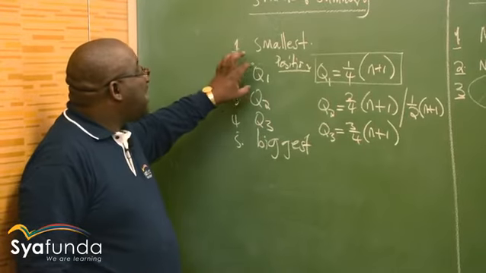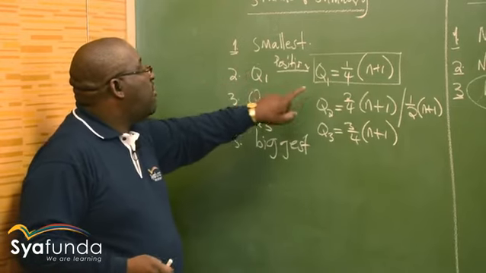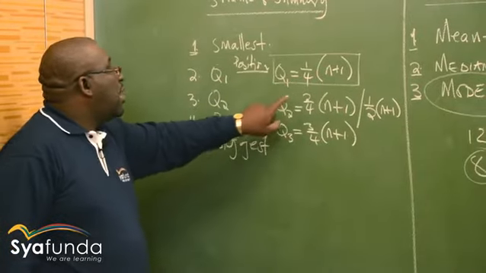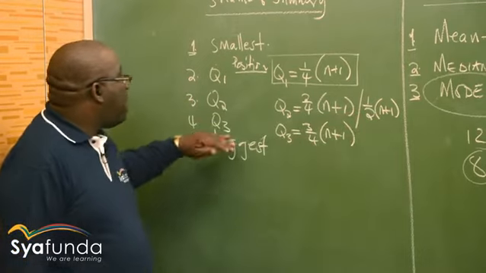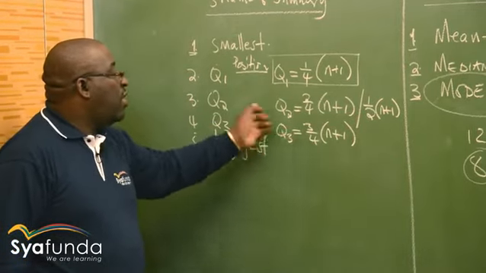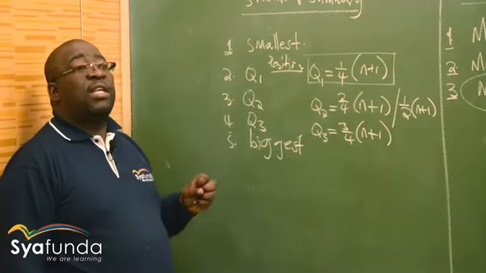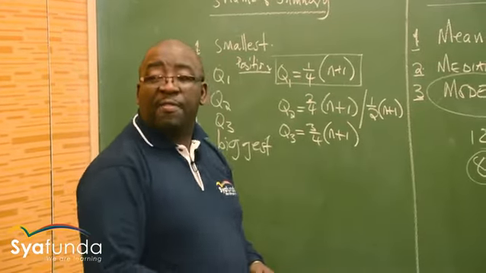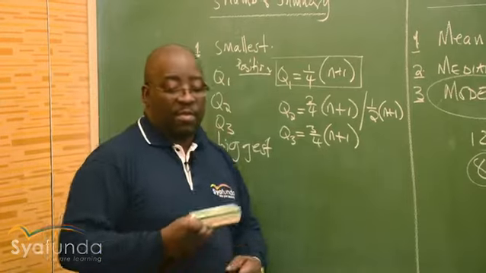How do you find the position of Q1, or the lower quartile? You just use the formula 1 over 4 into n plus 1, where n is the number of observations. Q2 is 2 over 4, or 1 over 2, into n plus 1. The upper quartile, Q3, is 3 over 4 into n plus 1. It is important that we understand this 5-number summary because it is the same thing that is going to lead us into another topic called the box and whisker diagram.